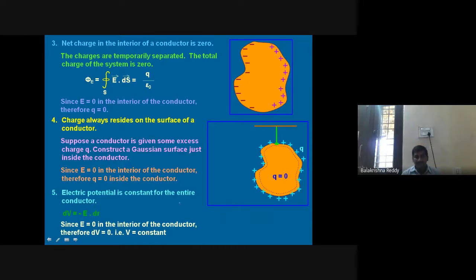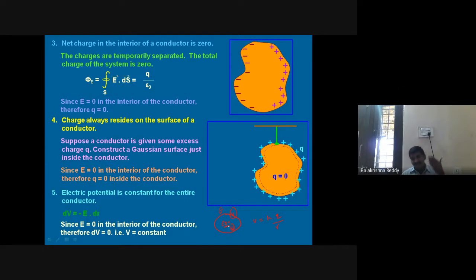Here I'll explain one more example for you. We studied that the electric field inside it is zero, but coming to the potential, V equals 1 by 4 pi epsilon, K into Q by R. Here also the V is the same. Coming to the electric field, here it is different, here it is zero. So that's why potential is constant, but electric field is zero.